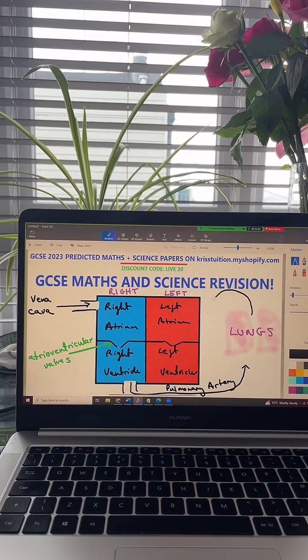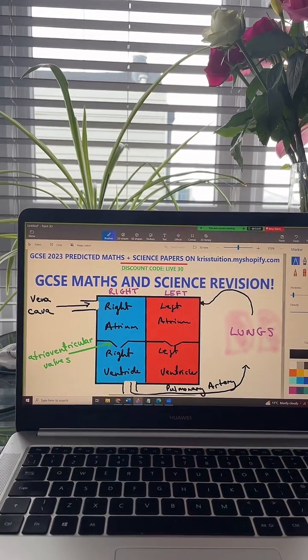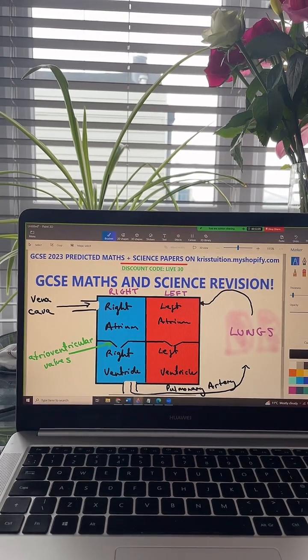And it enters the left side of the heart this time, the left atrium. Can anyone tell me what blood vessel takes that blood from the lungs to the left atrium? What's the name of this blood vessel? Taking the blood back, it is the pulmonary vein. So pulmonary, again, to do with the lungs. Vein, meaning in, back to the heart. Very good. So this blood enters the left atrium. It will travel through to the left ventricle.